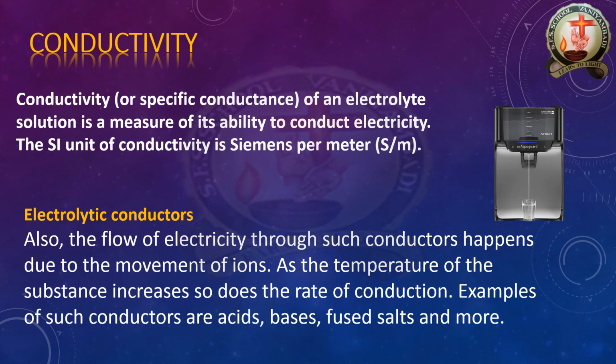See the electrolytic conductors. Some of the metallic conductors, we use as fuses. We also use some indicators in acid-base solutions, and that is also one of the best examples for an electrolytic conductor. They allow conducting electricity from one end to another end with the help of electron movement.